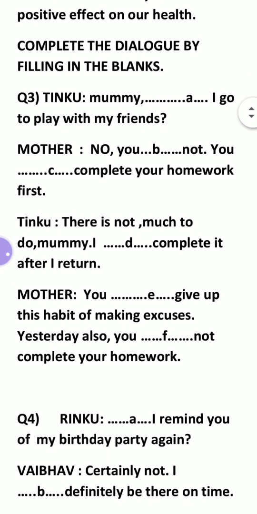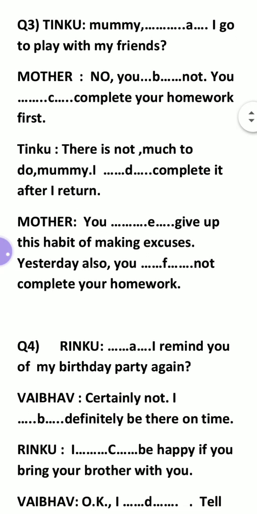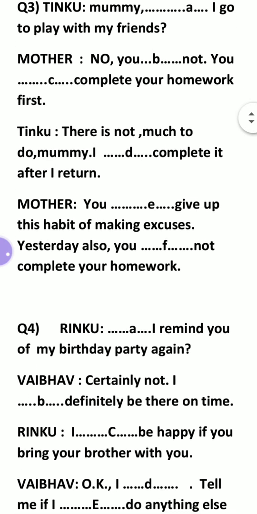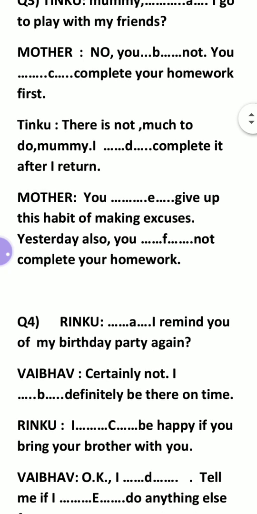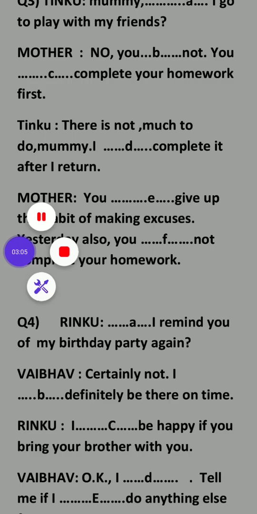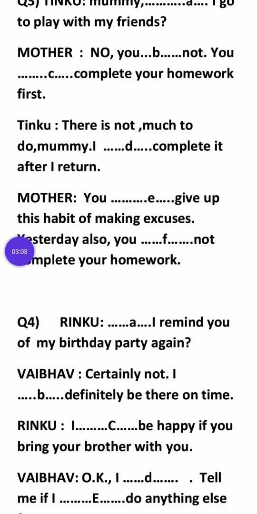Now see the statement of Tinku. There is not much to do, Mummy. You will think that much I have already written, but it was not like that. Here much is not the models.